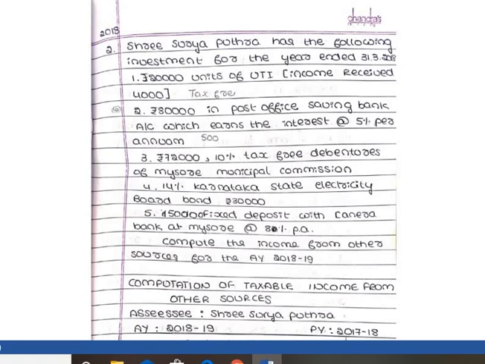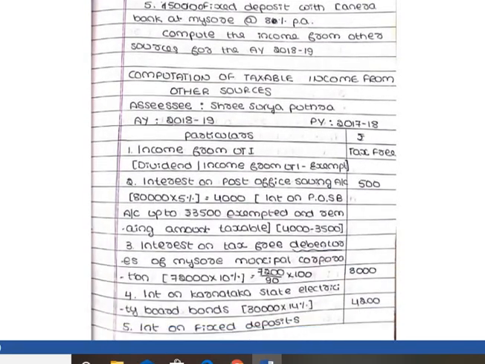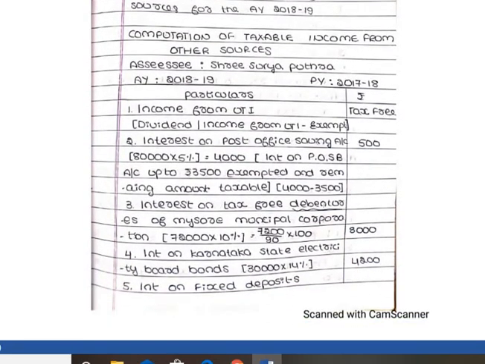Compute the income from other sources for the assessment year 2019-20. Whatever changes are made in the previous year and assessment year while computing, in the notes please make the changes, especially previous year and assessment year. Note down. You have to compute the taxable income from other sources. Here the assessee is Shri Suryaputra. Assessment year 2019-20, previous year 2018-19.